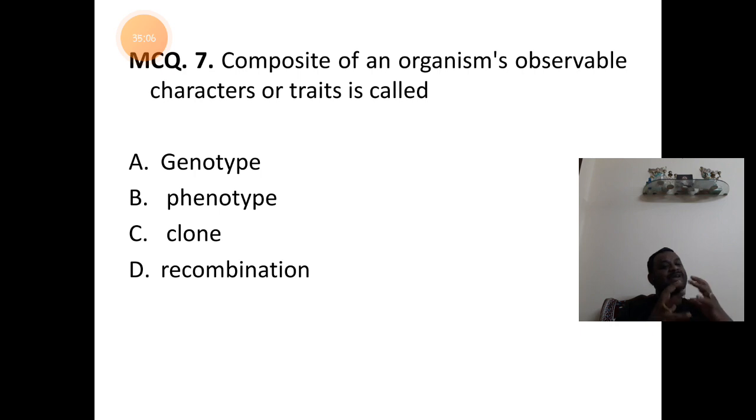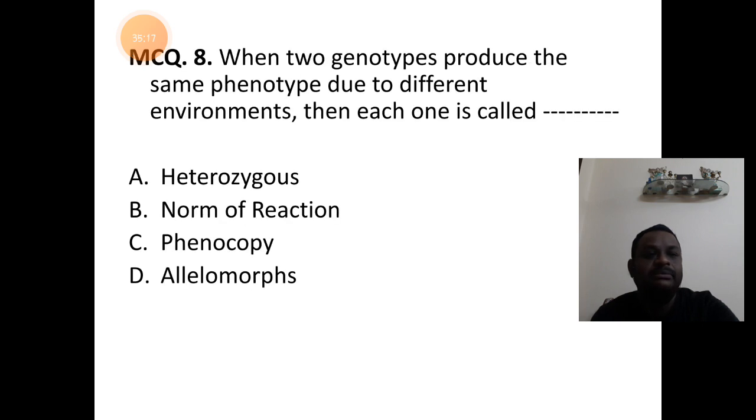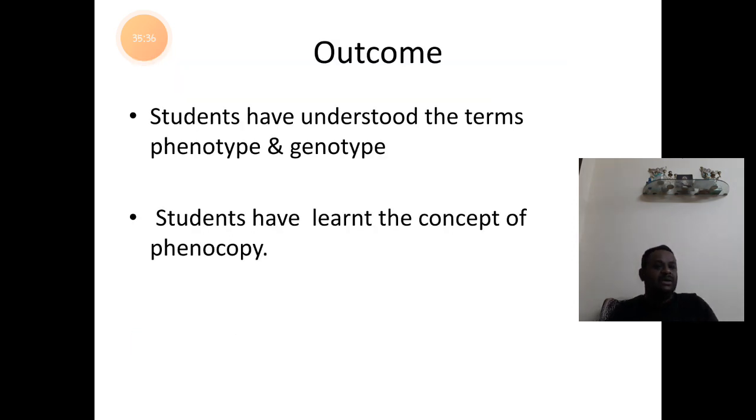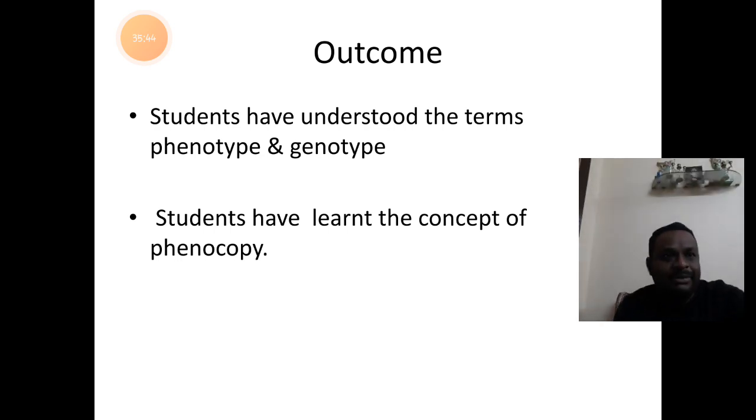The composite of an organism's observable characters, or traits, refers to the phenotype. Answer is B. When two genotypes produce the same phenotype, we have two different genotypes, but they are producing the same phenotype due to different environmental conditions. We call it phenocopy. Answer is C. Well students, the outcome of today's session is that we have understood the terms phenotype, genotype, and phenocopy.